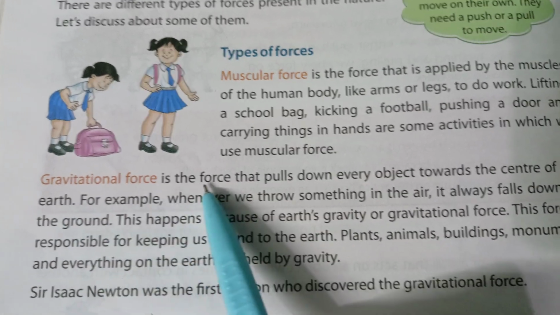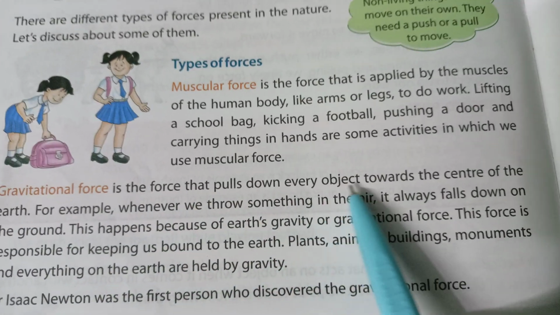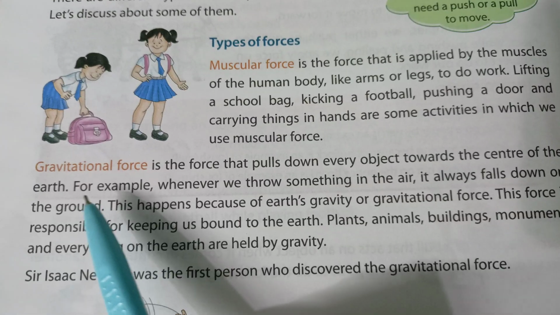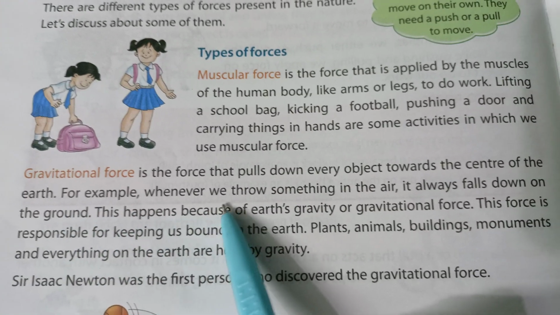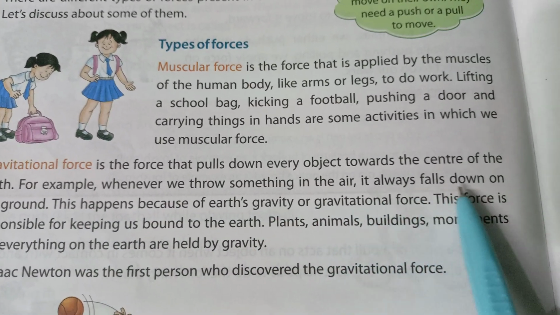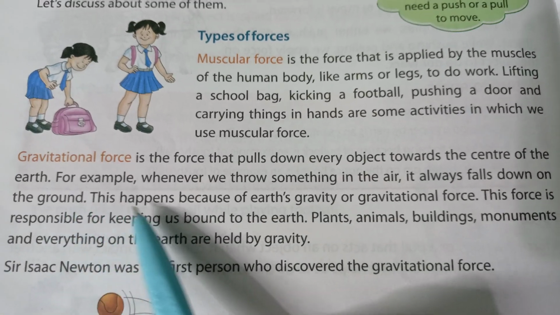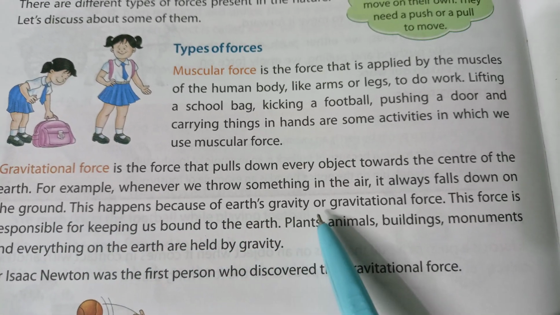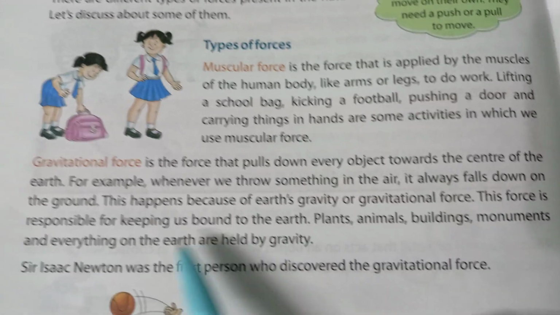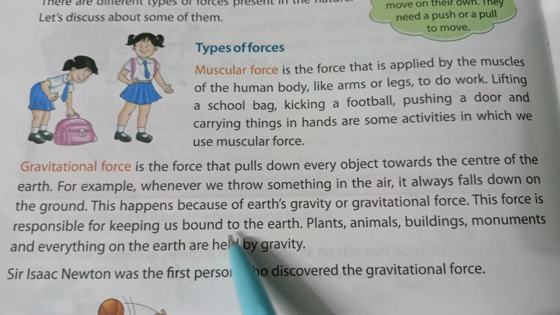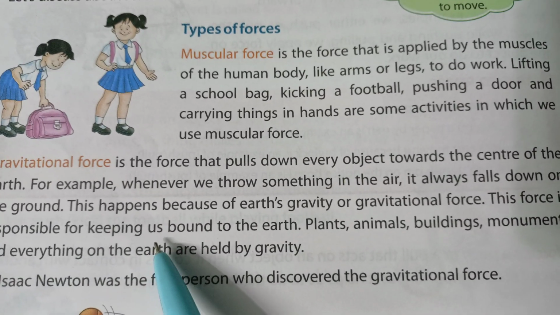So gravitational force is a force that pulls every object towards the center of the earth. For example, whenever we throw something in the air, it always falls down to the ground. This happens because of the earth's gravity or gravitational force. This force is responsible for keeping us bound to the earth. That's why we are on the earth.